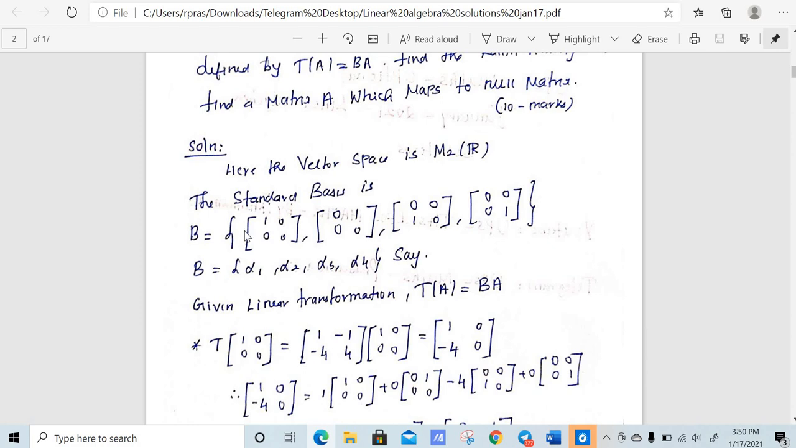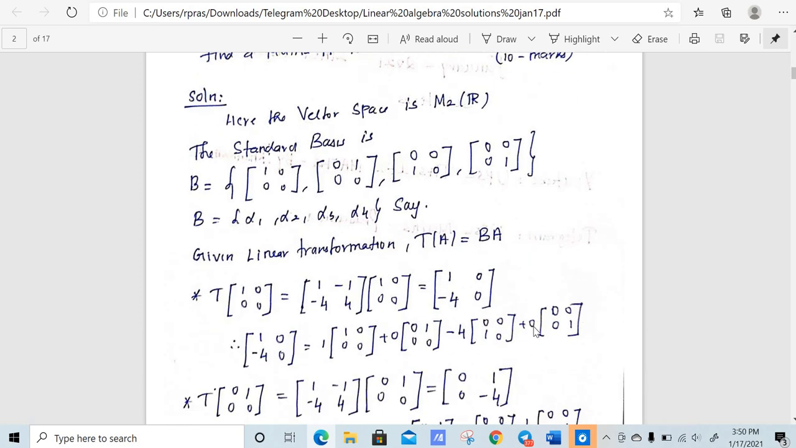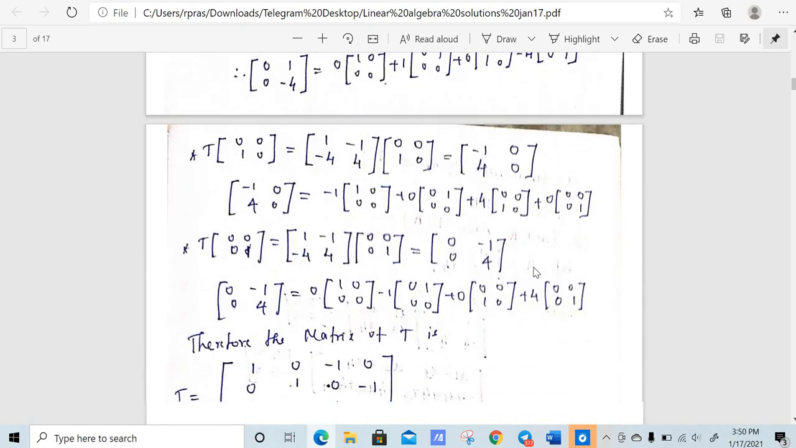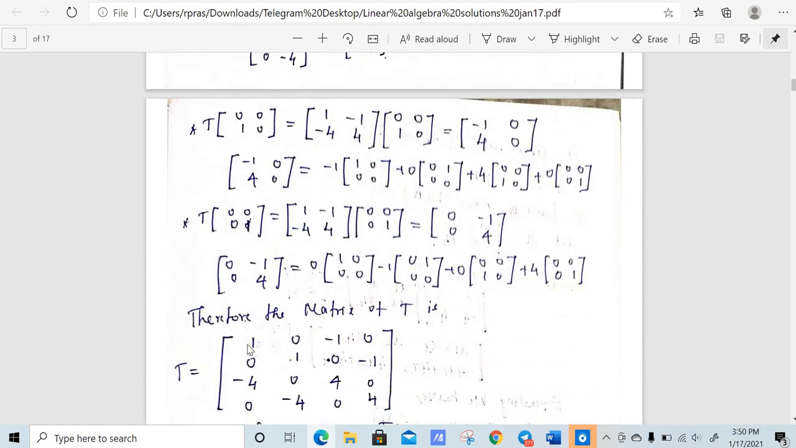So I'm writing this as 1 times this vector plus 0 times this vector minus 4 times this vector plus 0 times this vector, which it turns out to be. So these are the scalars, right? 1 0 minus 4 0. So we will write that in the first column, 1 0 minus 4 0.